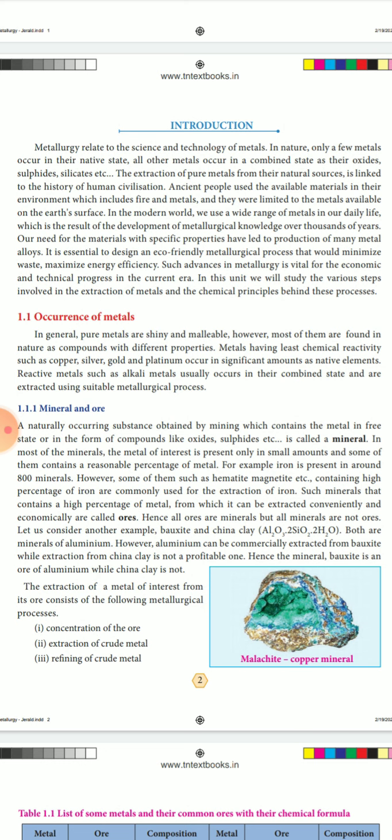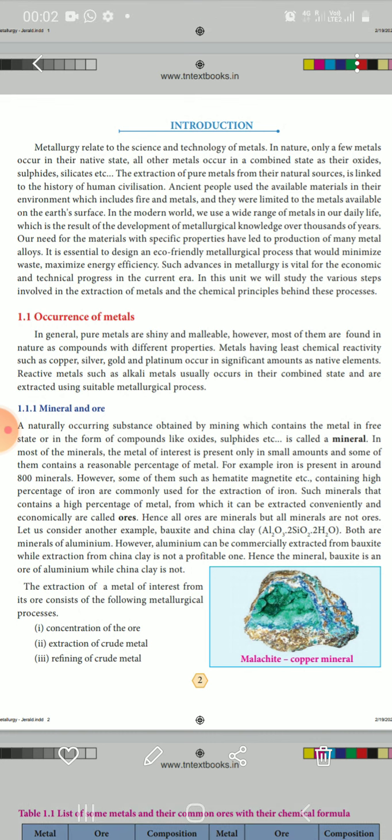A naturally occurring substance obtained by mining, which contains the metals in free state or in the form of compounds like oxides and sulfides, is called a mineral. Getting it from the earth is called mining. We can find out metals from the earth.